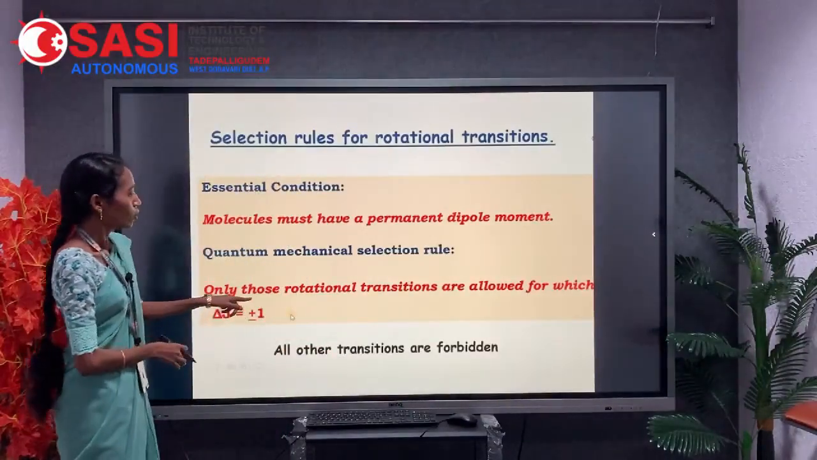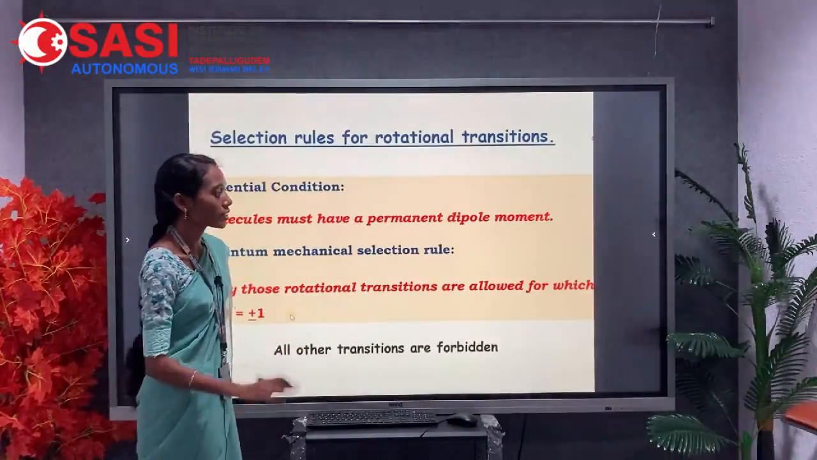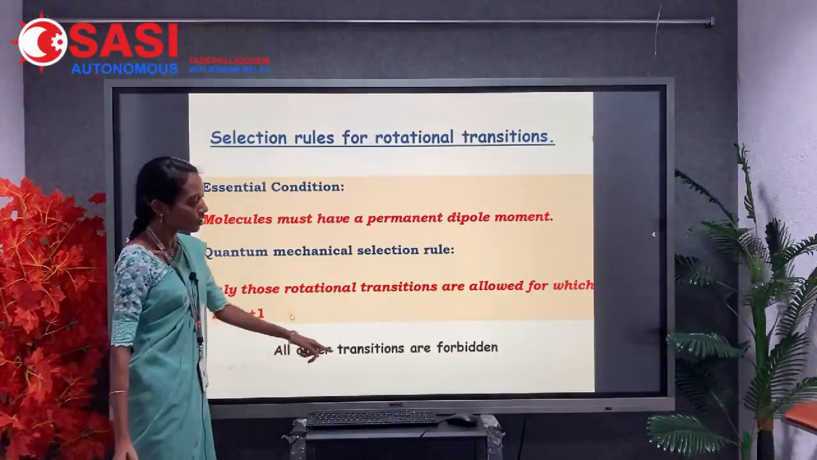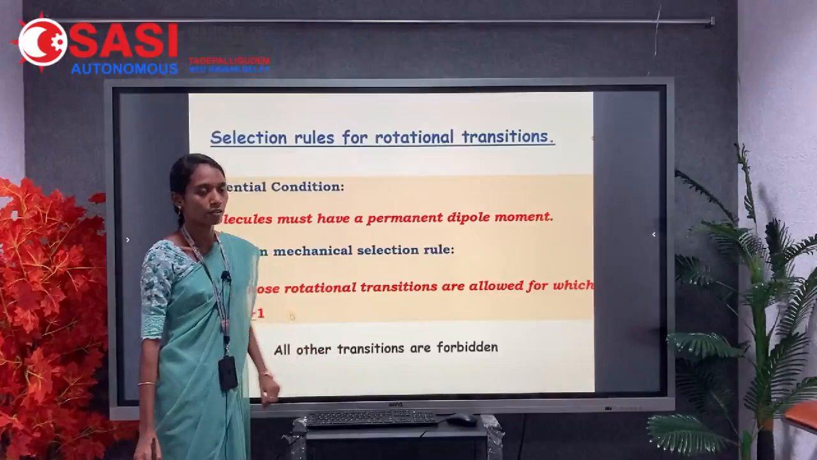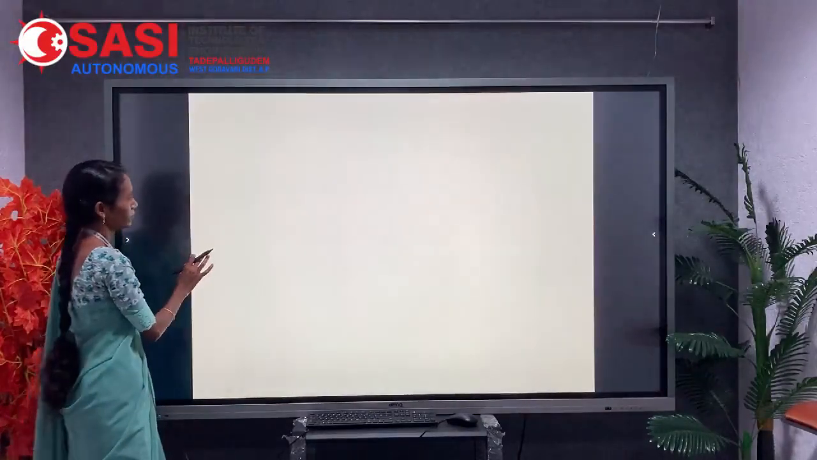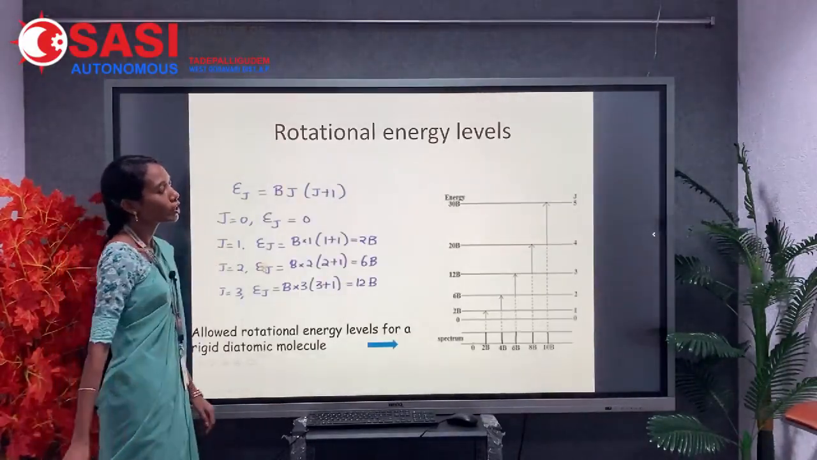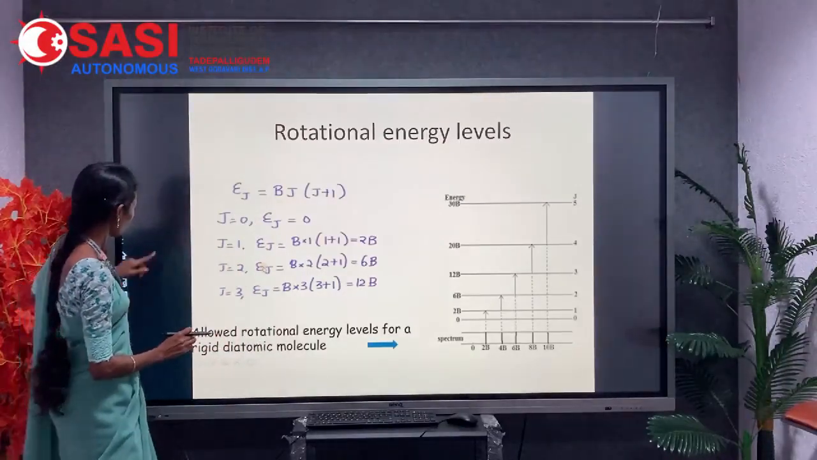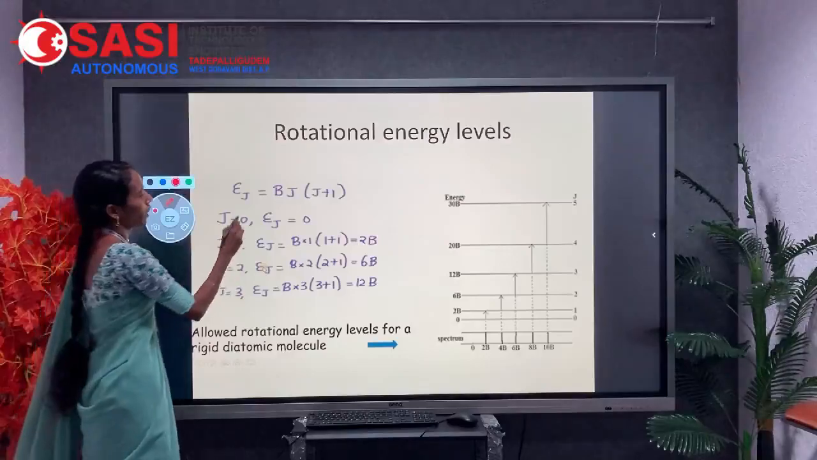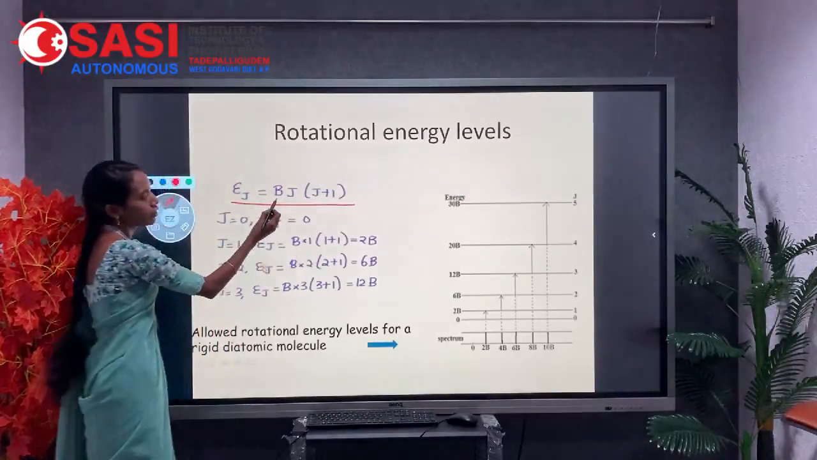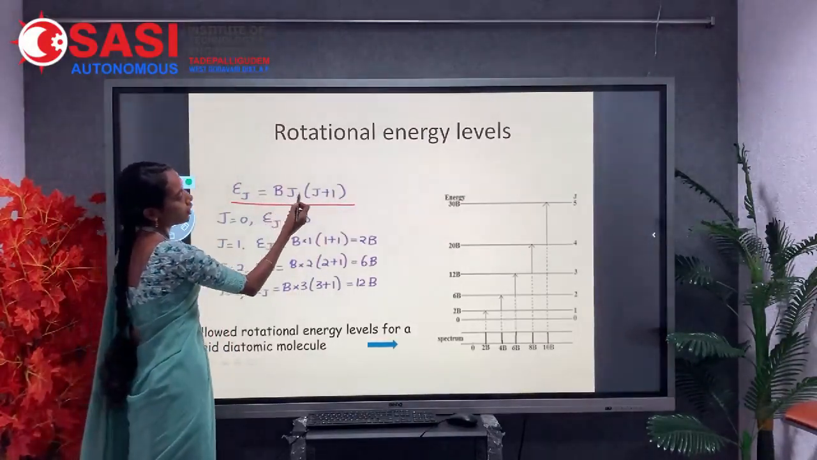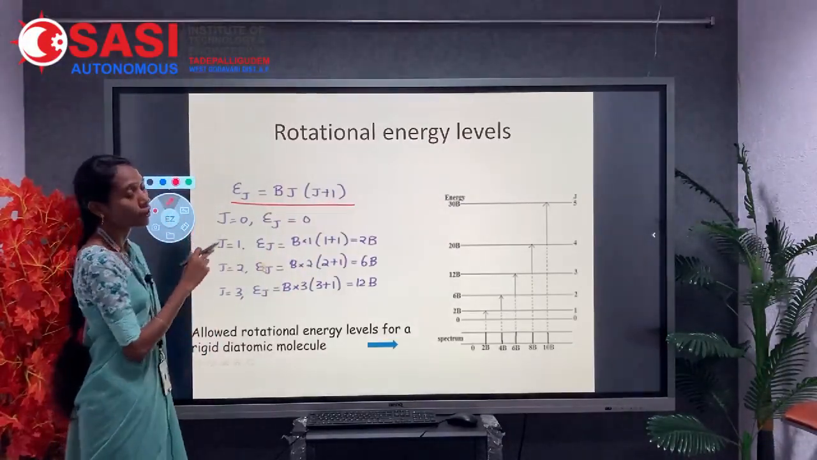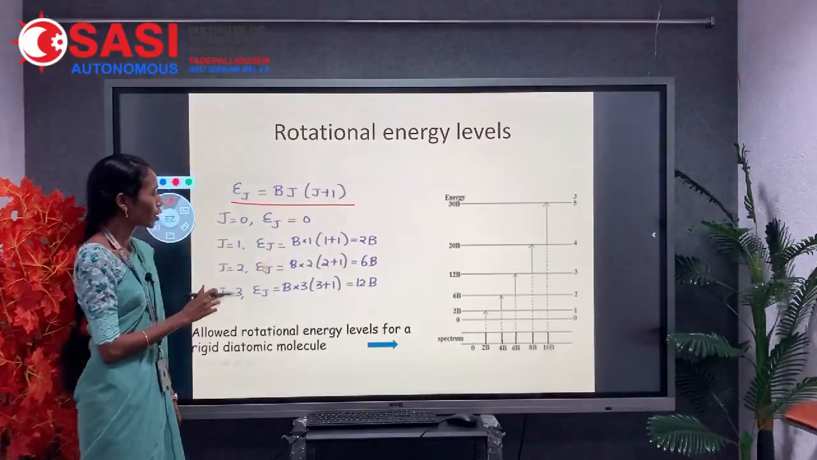So that's why only those rotational transitions are allowed for ΔJ equal to ±1. All other transitions are forbidden. For the rotational energy levels, we consider epsilon J equal to B into J into J plus 1. It is the required equation which we obtained for the derivation of rotational spectroscopy of a rigid diatomic molecule.